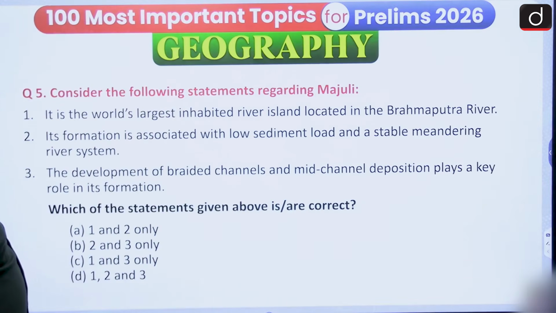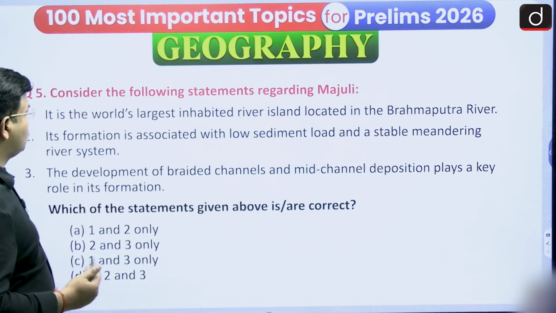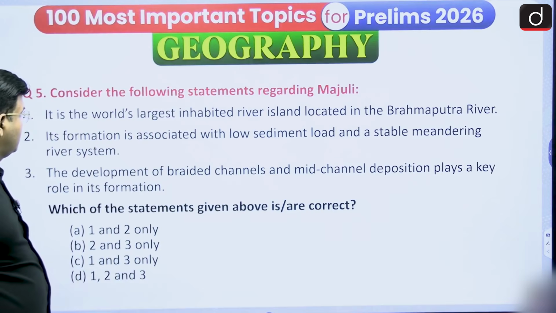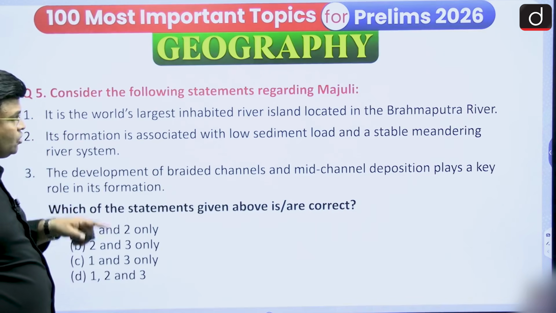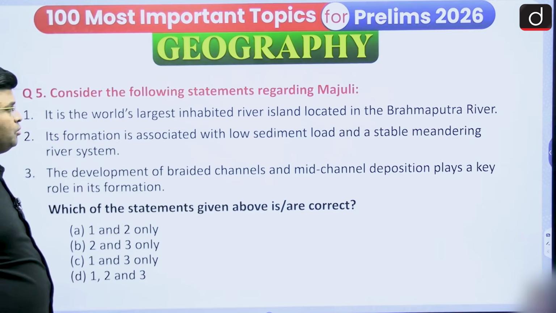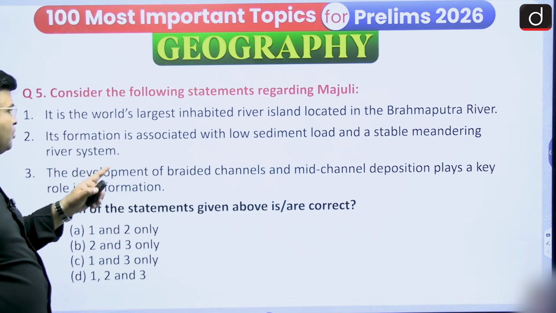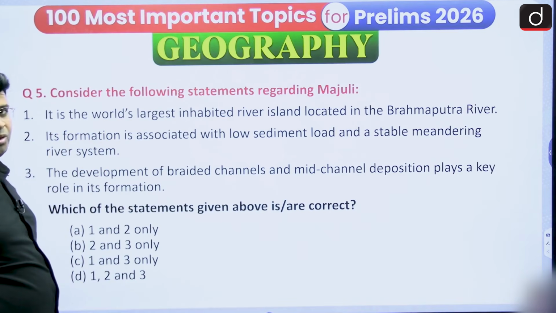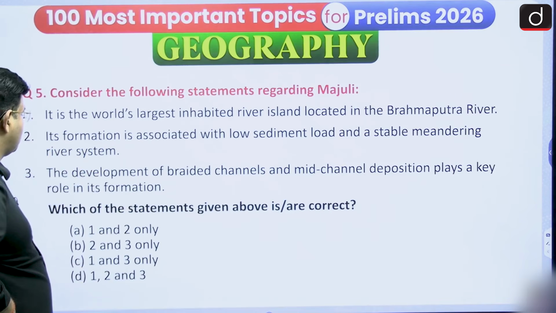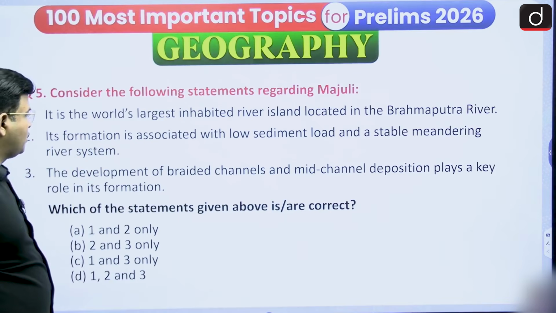Consider the following statements regarding Majuli. The first statement: it is the world's largest inhabited river island, located in the Brahmaputra river. Its formation is associated with a low sediment load. You have to say whether it's right or wrong.